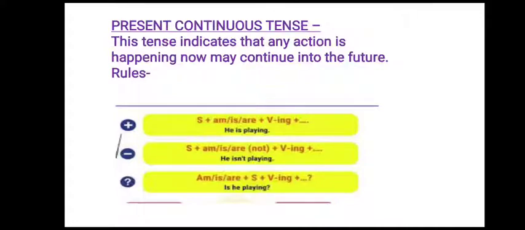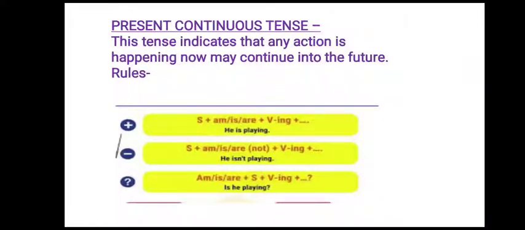Okay, now let us see what is present continuous. Present means today and continuous means going on. So the action which is going on in the present and will be continued in the future is known as present continuous tense. Now let us read. This tense indicates that any action is happening now and may continue into the future. So the action which has started in the present and is going to be continued in the future comes in the category of present continuous tense.